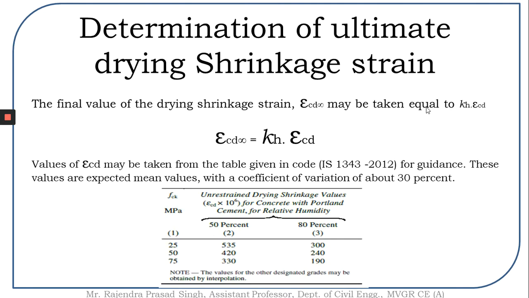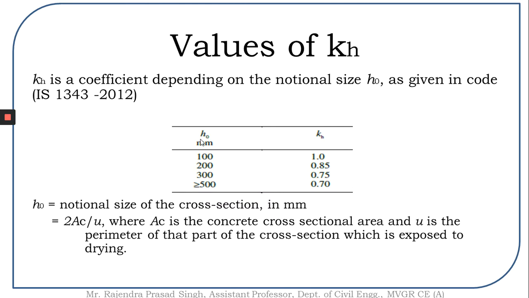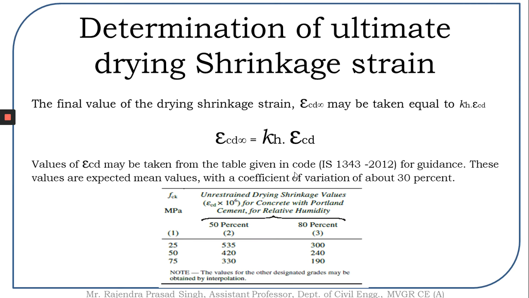Now, upon finding out the value of Kh from identifying the h naught value, and also taking the value of epsilon Cd, we can find out the value of epsilon Cd infinity, which is the ultimate drying shrinkage strain value.